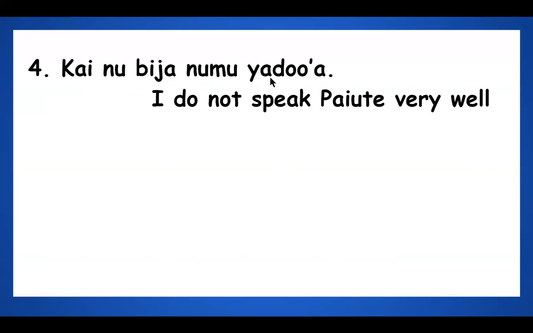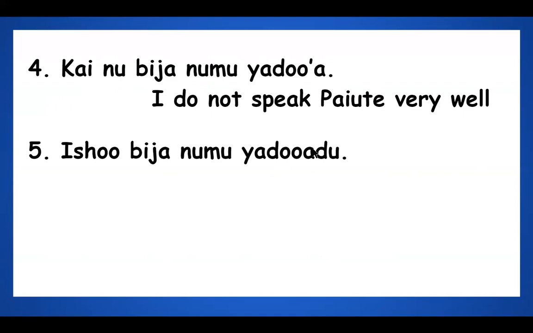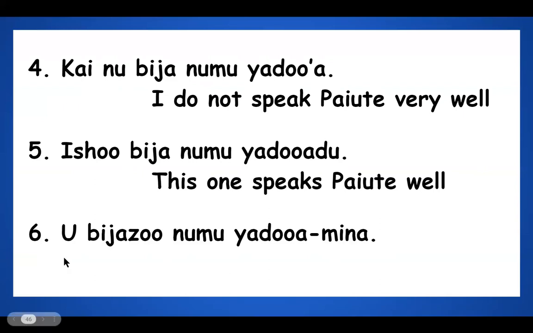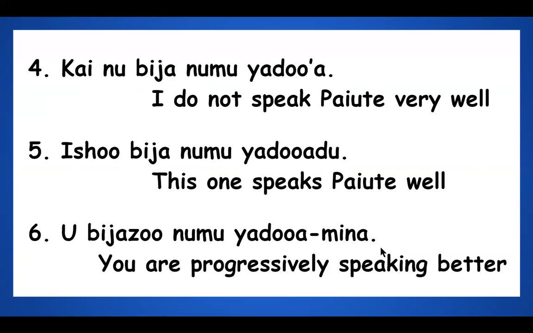Notice in the first and second person context, it's just Yaru'a. But in the third person context, we got Yaruade. Ishu Bijan Numu Yaruade means this one or this person speaks Paiute well. Third person, Yaruade. First person, Yaru'a. Number 6, Ubijazu Numu Yarua Minna means you are progressively speaking better.